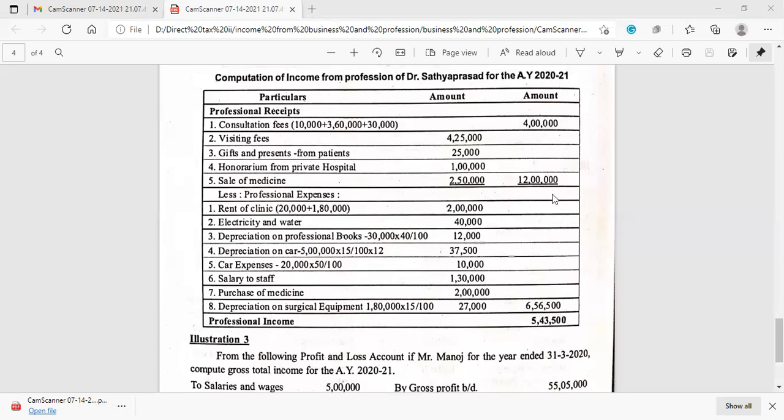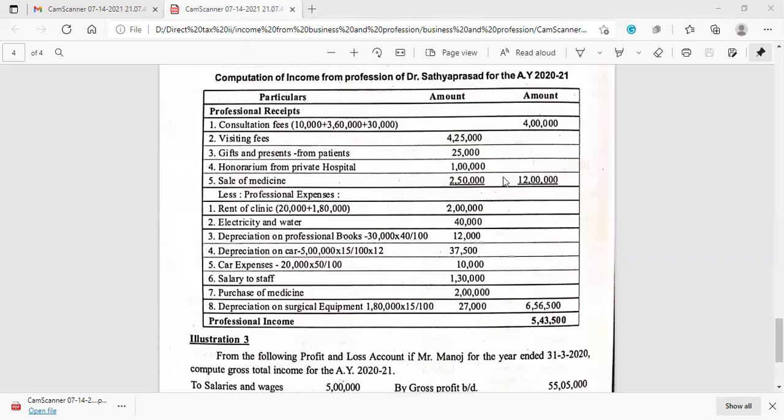So if we add all these items, we'll be getting 6,56,500. Now, from the total value of 12 lakh, if we deduct 6,56,500, we'll be getting 5,43,500.